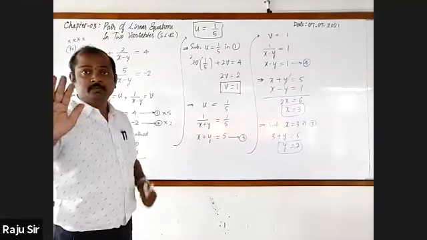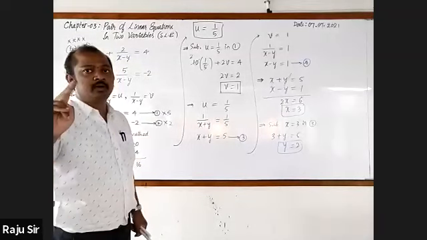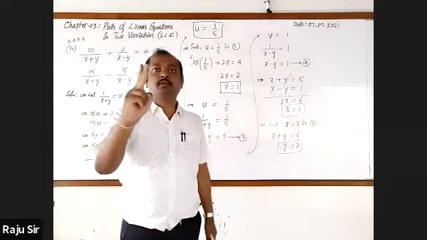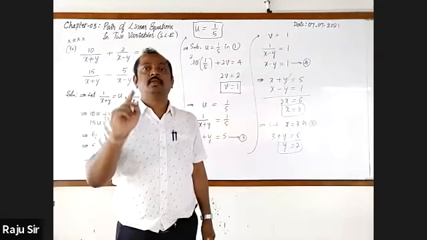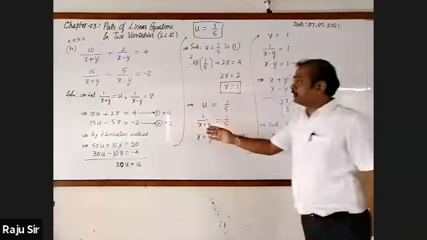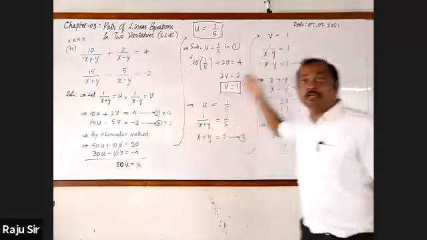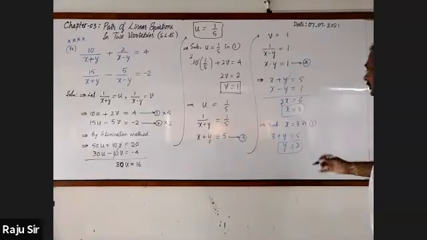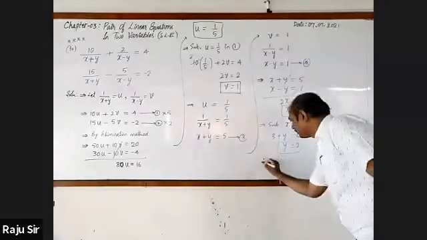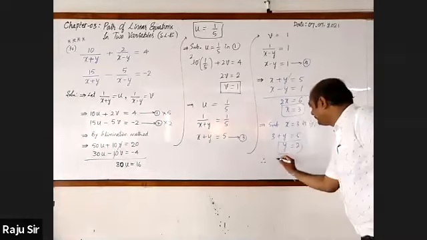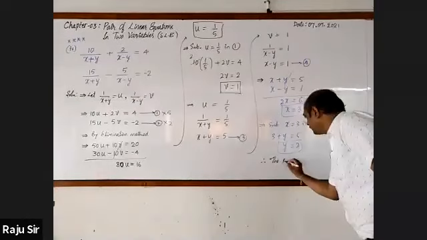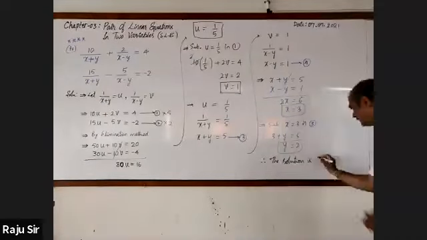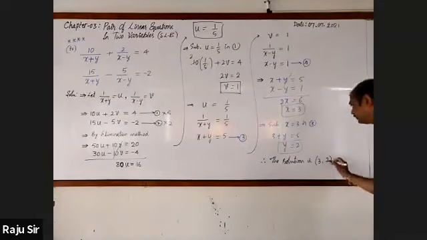Yes, sir. This is a very special problem for two reasons. One reason is in every term there are two variables. Second reason is we will go for using elimination method twice. That's why this is a special one. Right, conclusion. Therefore, the solution is X is 3 and Y is 2.